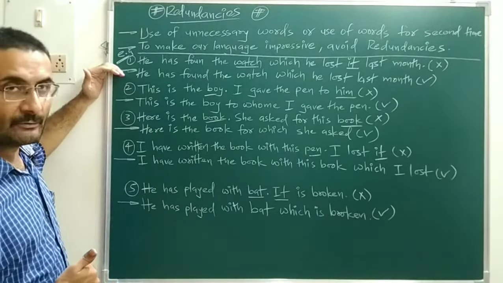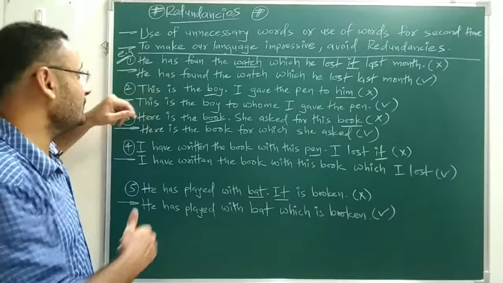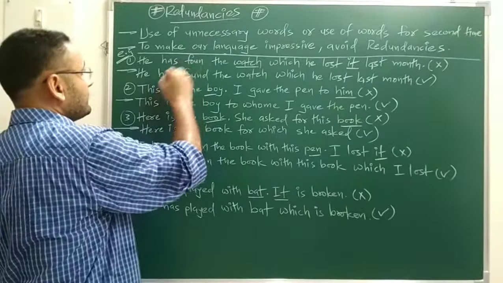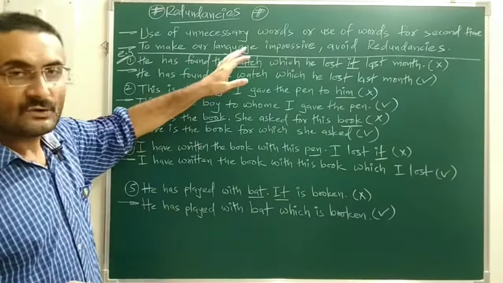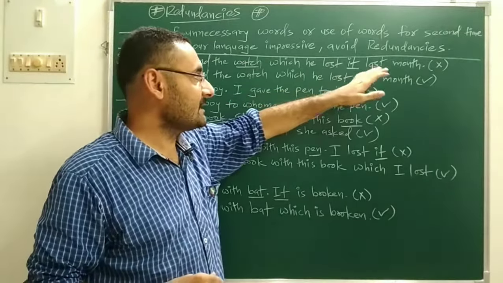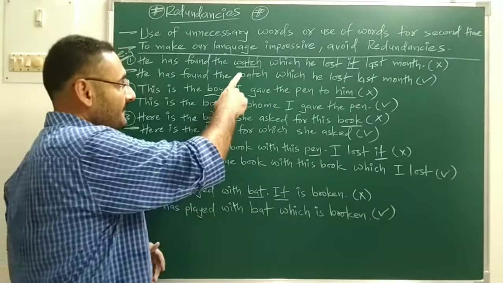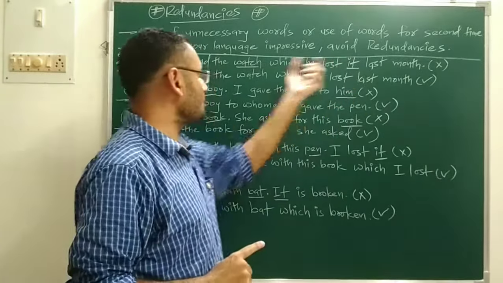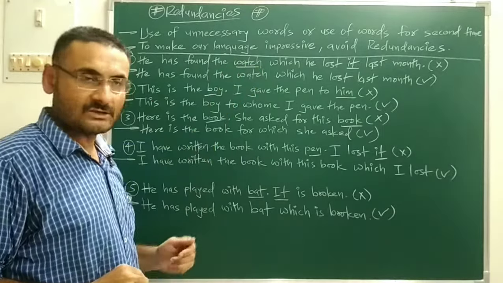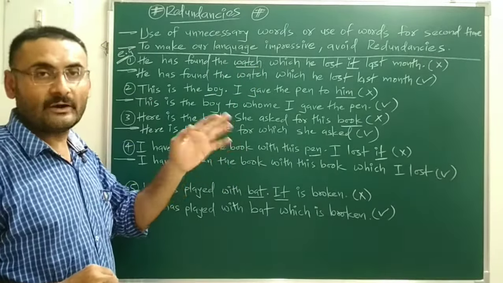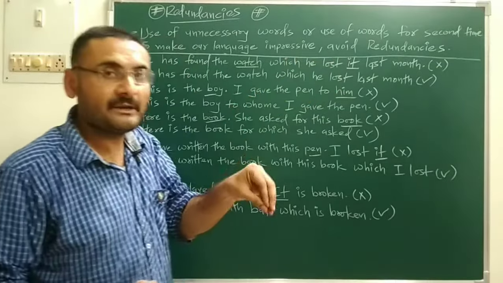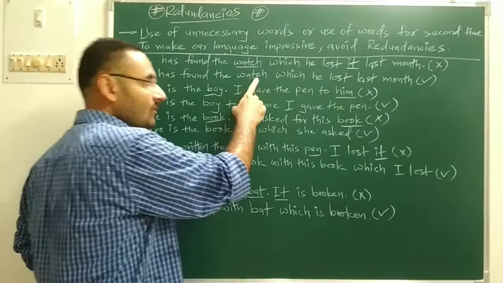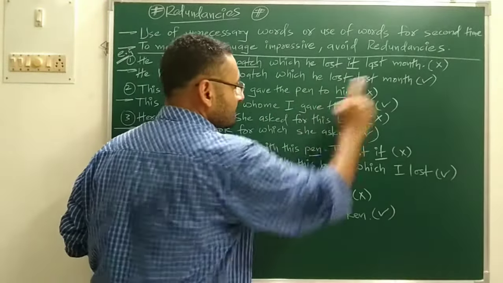The first example I have written: he has found the watch which he lost it last month. Over here, watch and it both represent the same thing, because it is used to describe the watch. So that is redundancy. We have to avoid it, keeping a single thing. So here I have written: he has found the watch which he lost last month.